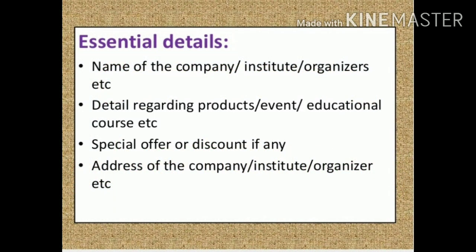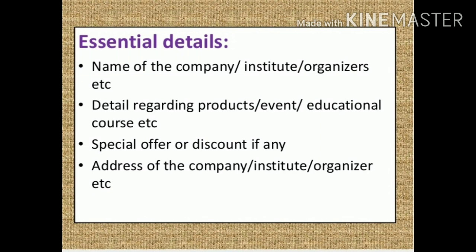Let us see these essential details of commercial advertisement. So name of the company, then institute, organizers, etc. Then detail regarding products, events, educational courses, etc. Then special offers or discount if any your company or institution is giving.